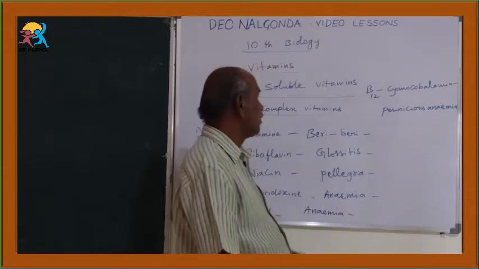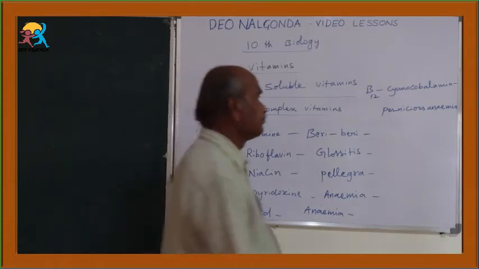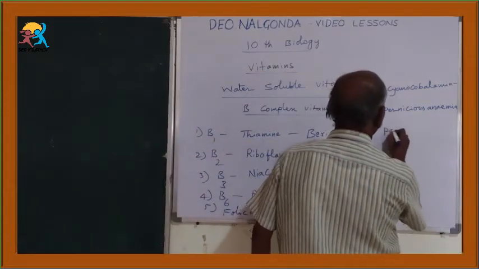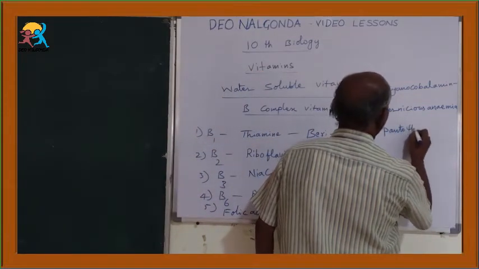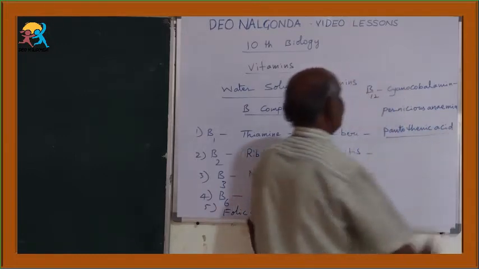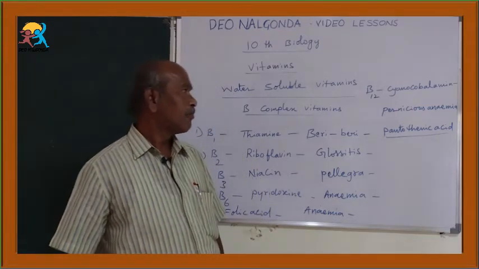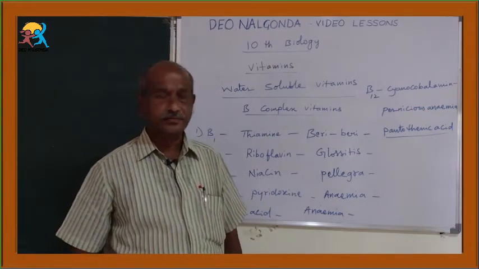Okay. The next one, pantothenic acid. The chemical name of another B complex vitamin is pantothenic acid.